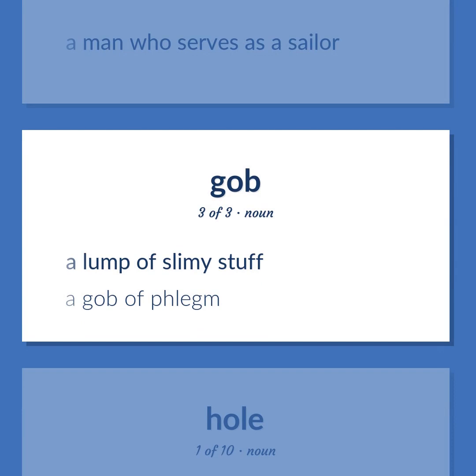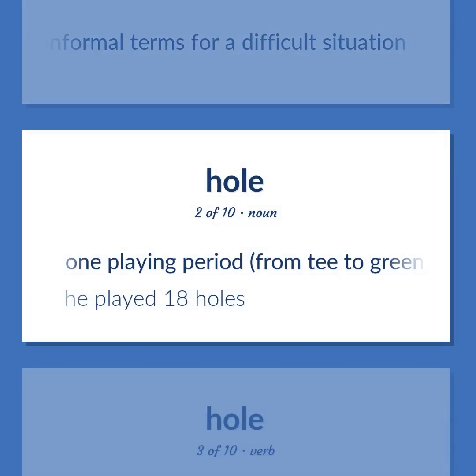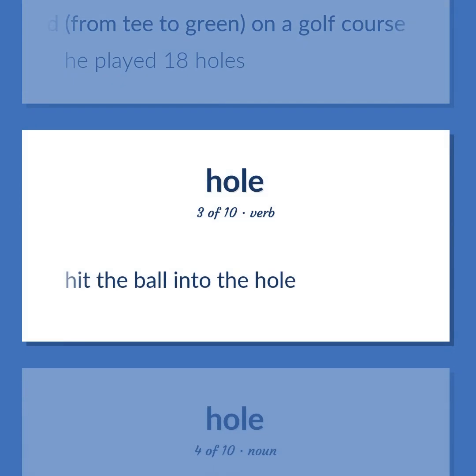A gob of phlegm. Informal terms for a difficult situation. 1 playing period, from tee to green, on a golf course. He played 18 holes. Hit the ball into the hole.